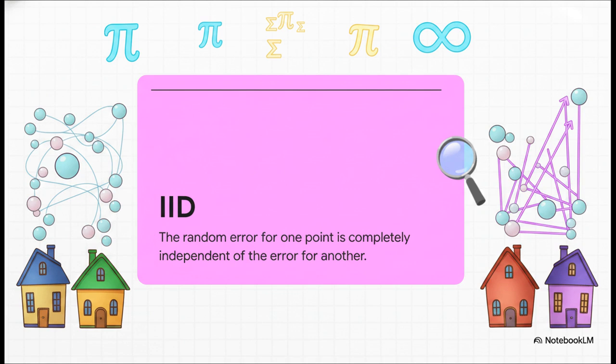So what does that actually mean in plain English? It means the random error or noise affecting one house, say a seller suddenly discovering a massive termite problem, is completely independent of the error affecting another house 3 blocks away. One doesn't magically cause the other. Now, is this always perfectly true in the messy real world? Honestly, no, since neighborhoods can collectively trend up or down together. But making this assumption is mathematically necessary, and trust me, it gets us to an incredibly powerful model.